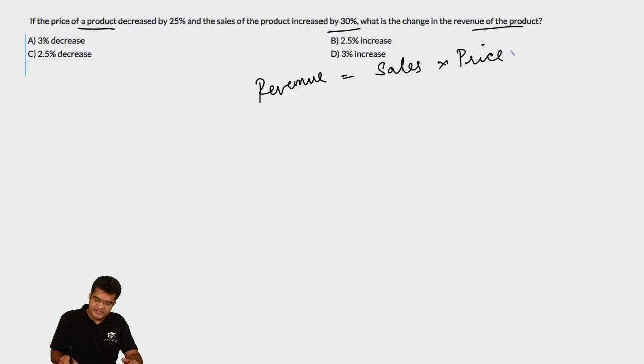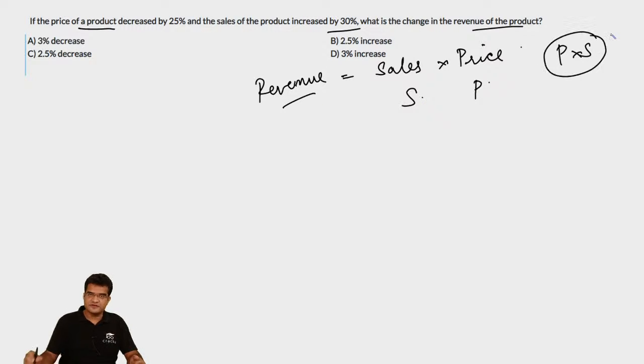Let us assume that the initial sales is S and the initial price is P. So the initial revenue is P into S. This is the initial revenue. Now what we are told is that the price is decreased by 25%. So this becomes equal to 0.75P, and the sales have increased by 30%. So the sales have now become equal to 1.3S.